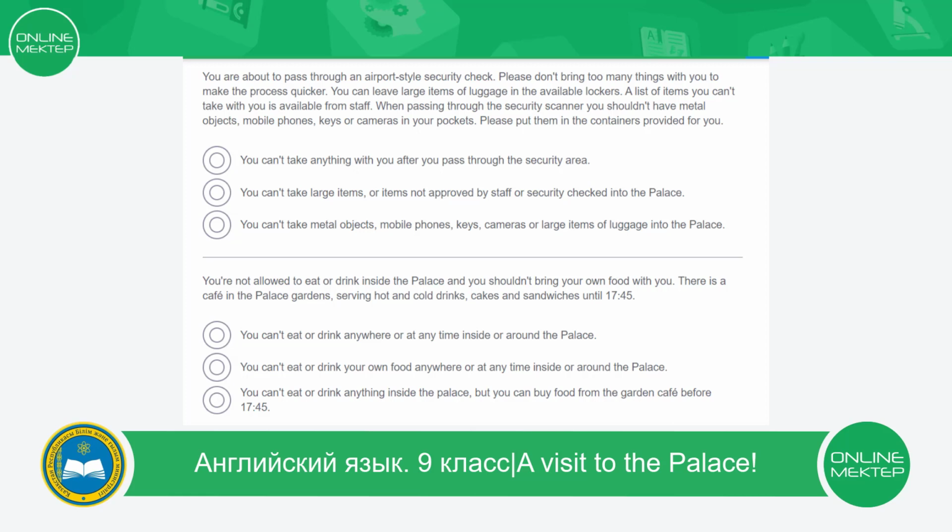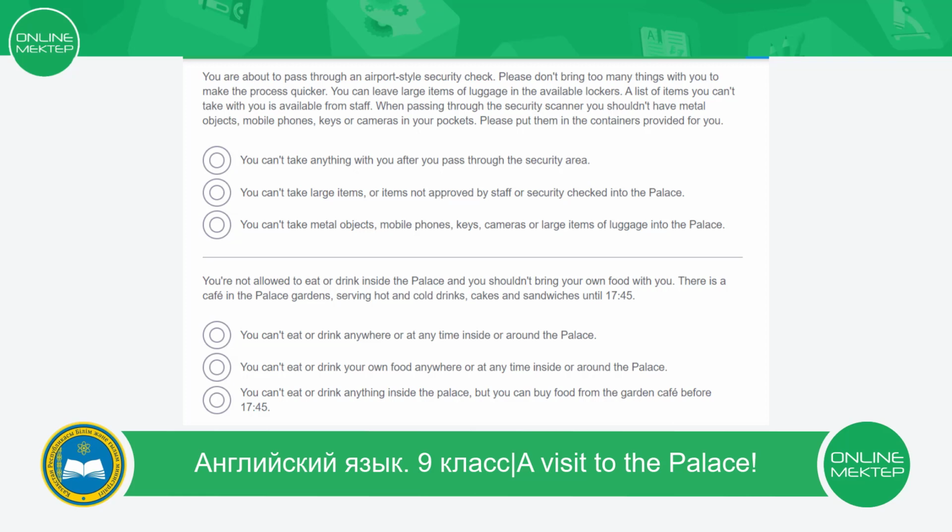Please follow my reading. You are about to pass through an airport-style security check. Please don't bring too many things with you to make the process quicker. You can leave large items of luggage in the available lockers. A list of items you can't take with you is available from staff.